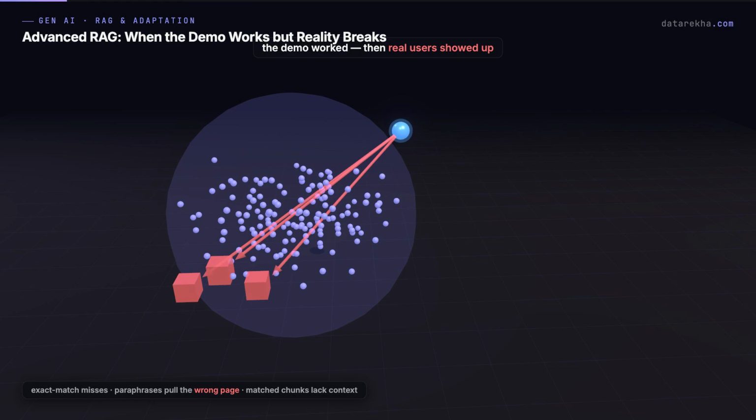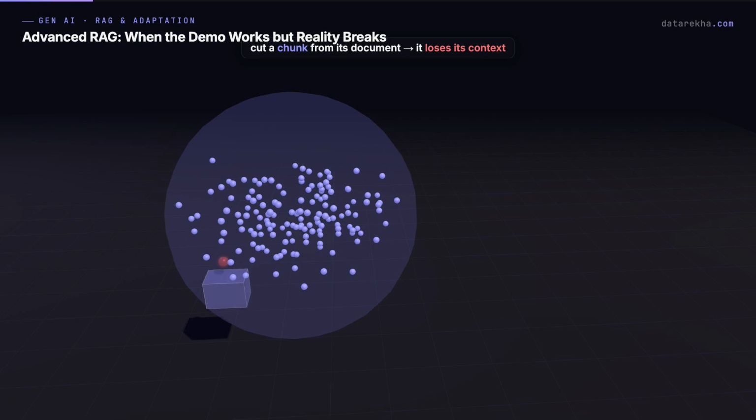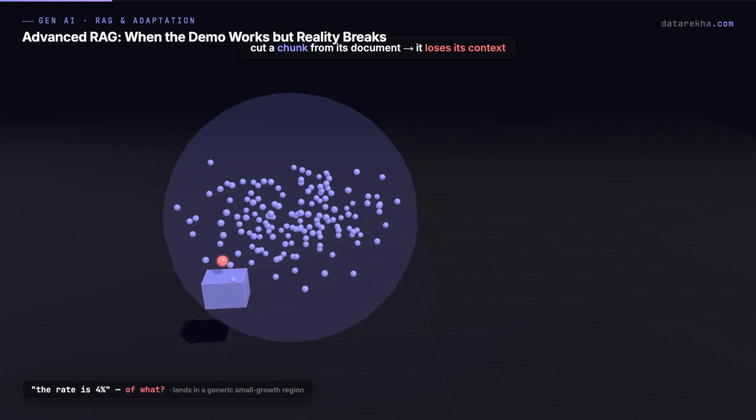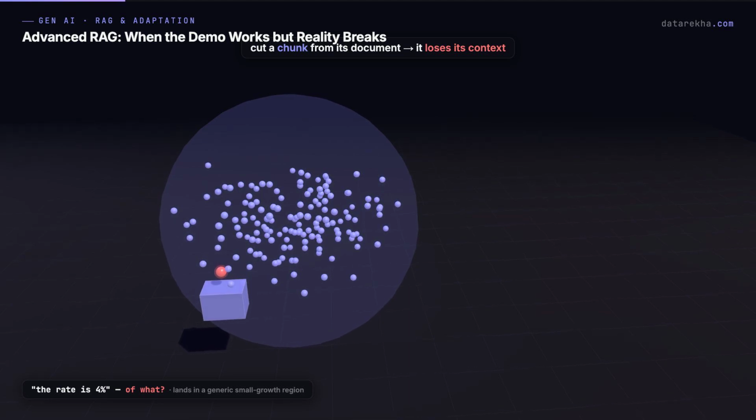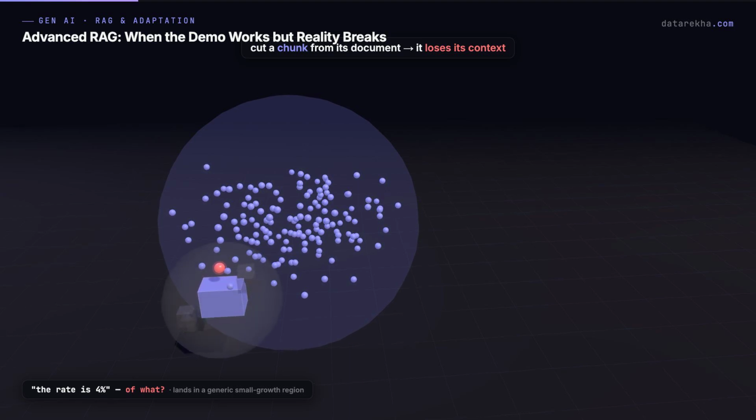Here's the root disease behind almost every RAG failure. The moment you cut a chunk out of its document, it loses its context. Picture a chunk that just says, "the company's revenue grew 3% over the previous quarter." Which company? Which quarter? On its own, it's meaningless. So it embeds into a generic small growth region of space, far from a real query like "Acme Q2 2024 revenue."